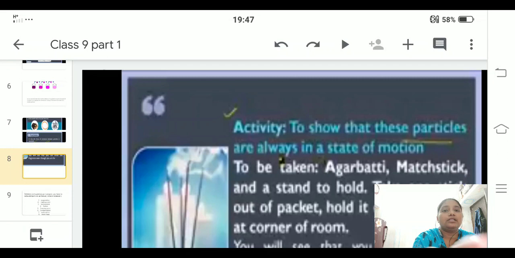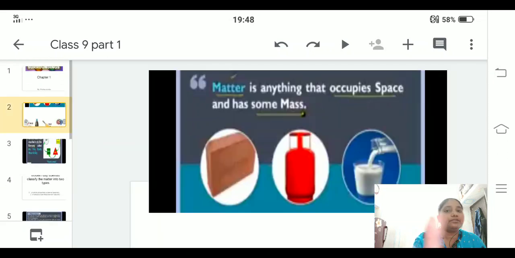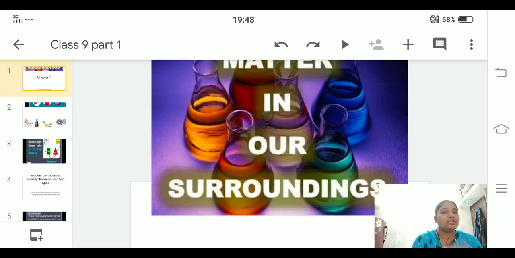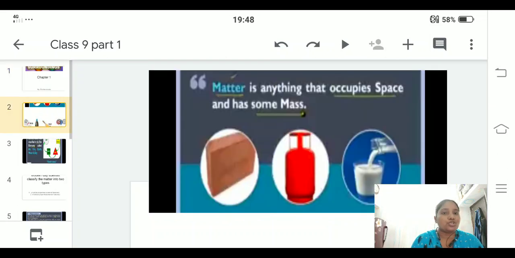I'll just scroll down to what we have learned. First we need to understand what are the things which are present around us. We are going to deal with that only. Next one, matter is made up of what? Matter is made up of tiny particles. First, matter is anything that can occupy space and has mass.